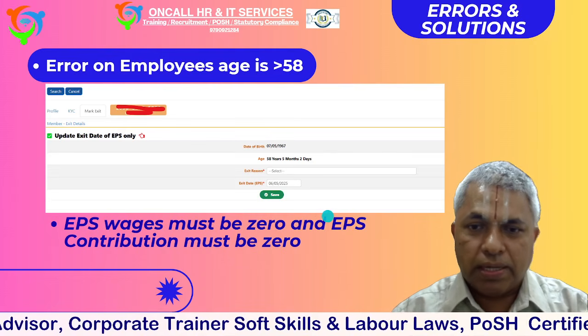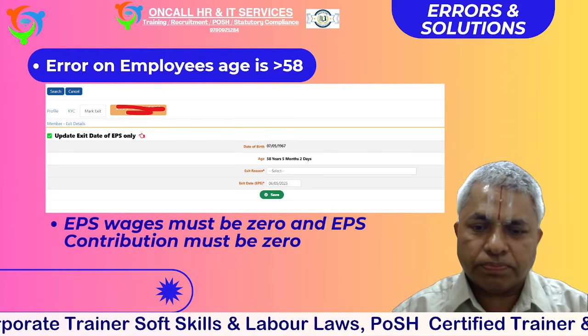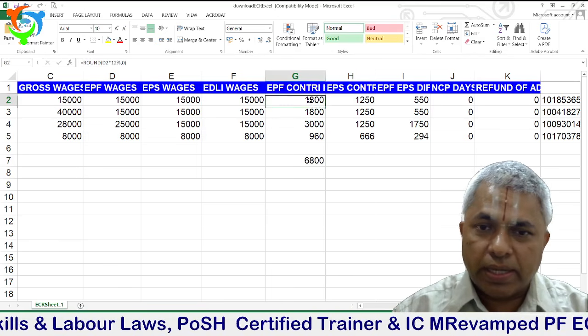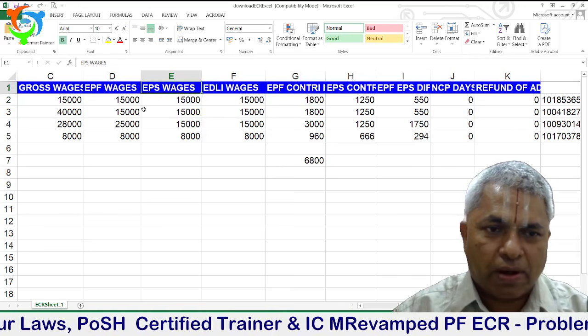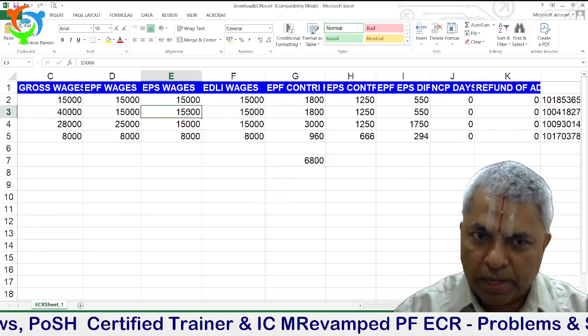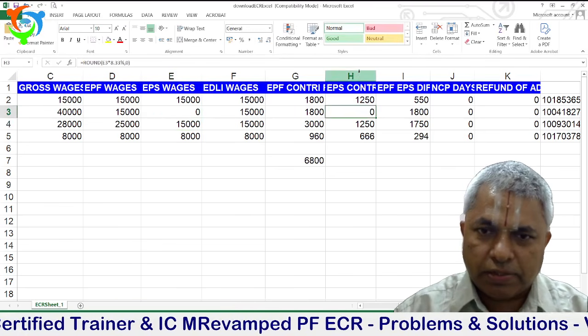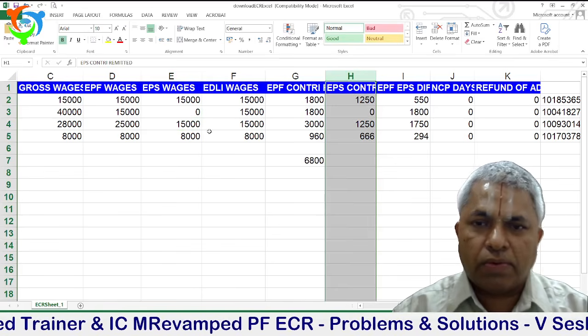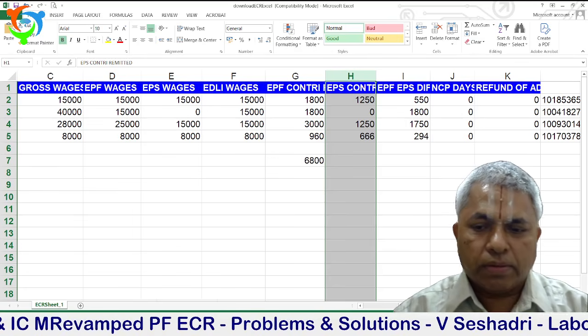What you have to do, in the ECR file also you should go. In that ECR file, the EPS wage, whatever comes after the PF wage, you make it 0 for the 58 and above employees. Then EPS contribution also must be 0. Then only it will accept. No error will come.